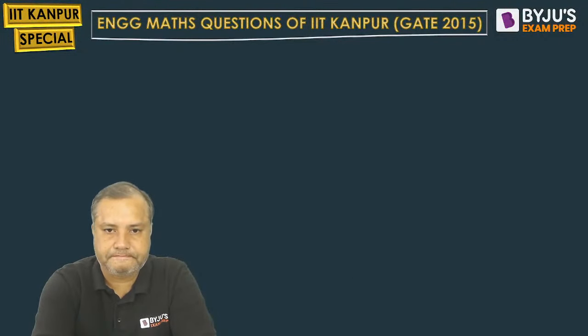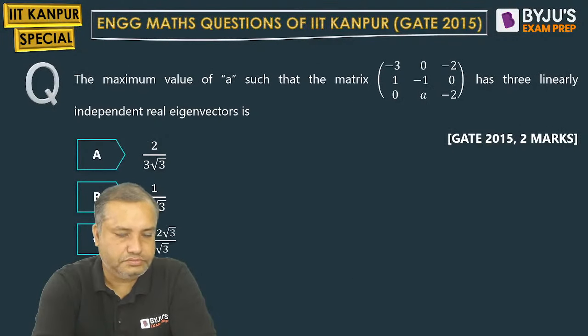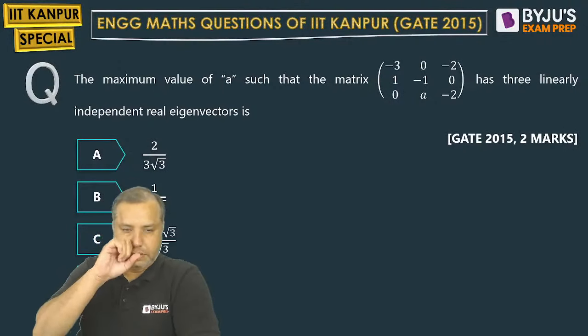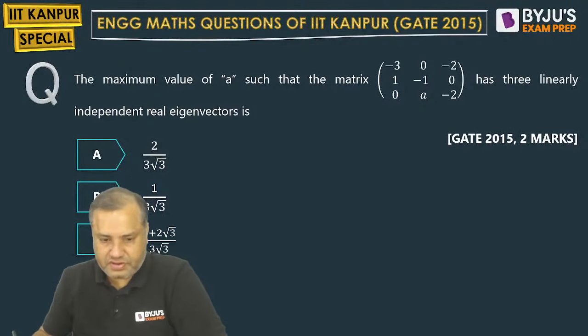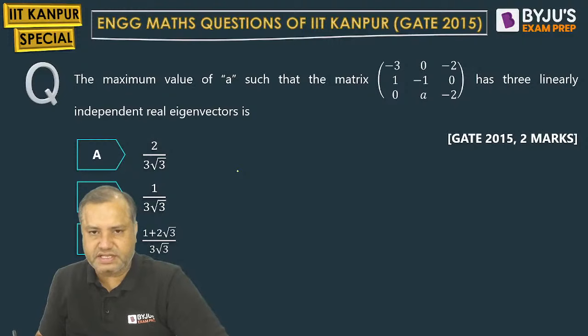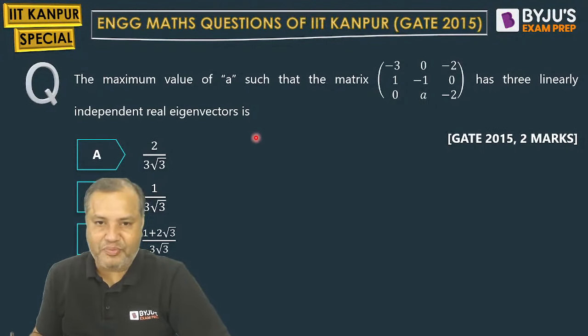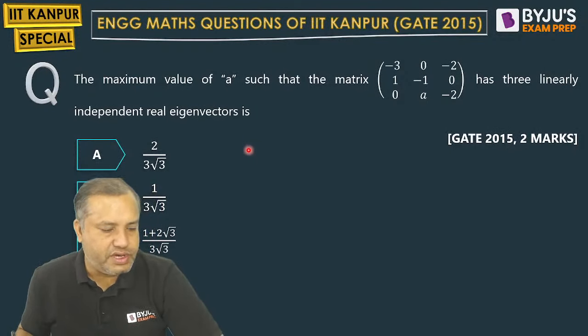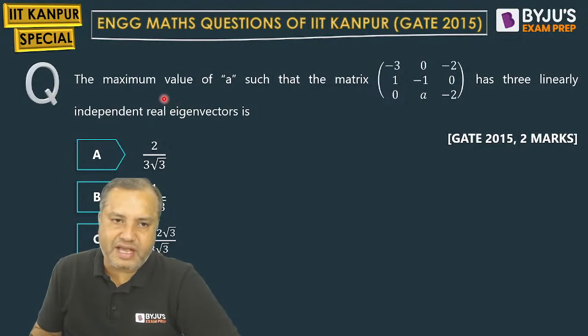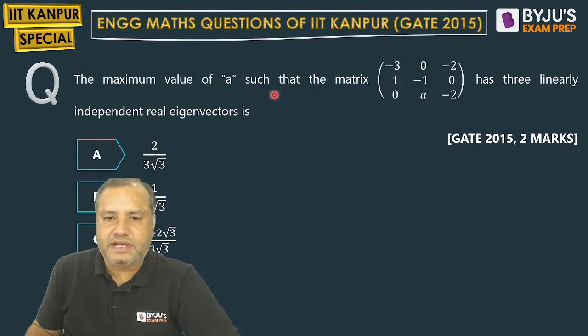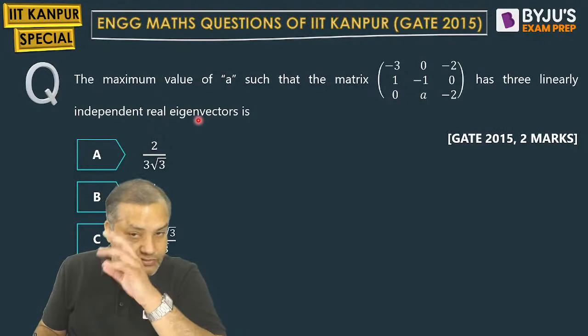Next. Now see this one. This question is a little bit lengthy, and since I need to explain it properly, I will take some time as well. So this is again a good concept. The maximum value of A such that the matrix has three linearly independent real eigenvectors.